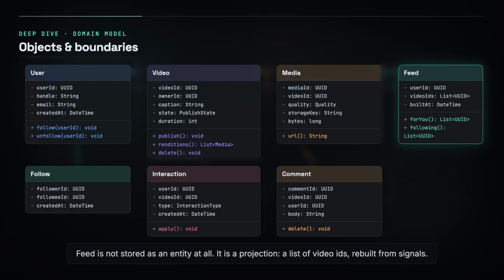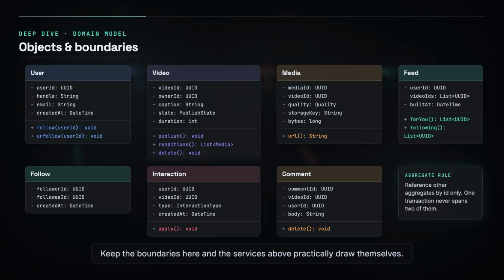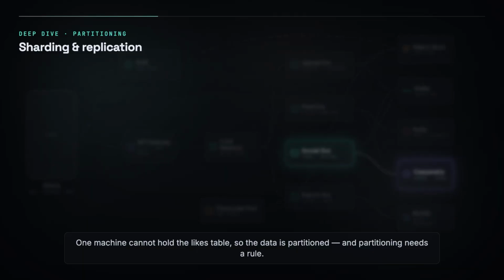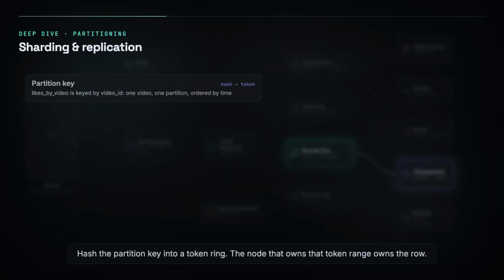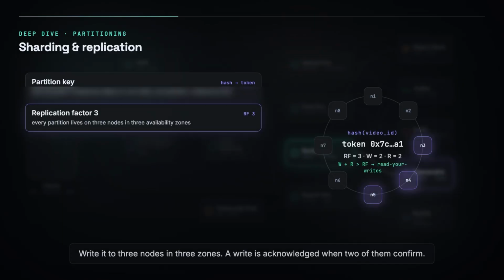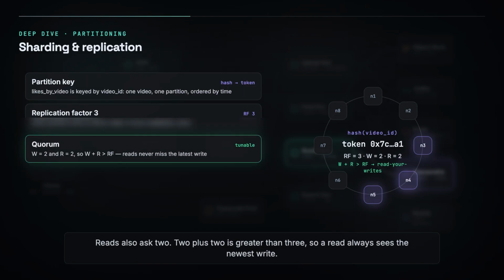One machine cannot hold the likes table, so the data is partitioned, and partitioning needs a rule. Hash the partition key into a token ring. The node that owns that token range owns the row. Write it to 3 nodes in 3 zones. A write is acknowledged when 2 of them confirm. Reads also ask 2. 2 plus 2 is greater than 3, so a read always sees the newest write. Add a node and only the neighboring ranges move. That is the whole point of consistent hashing.